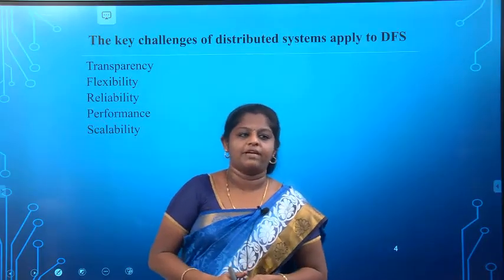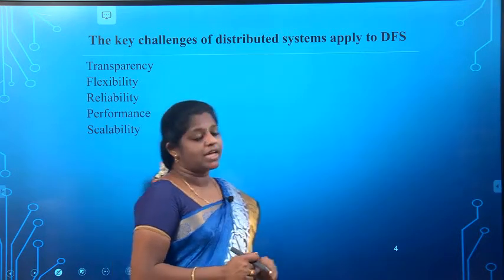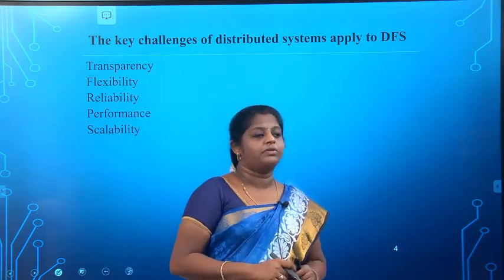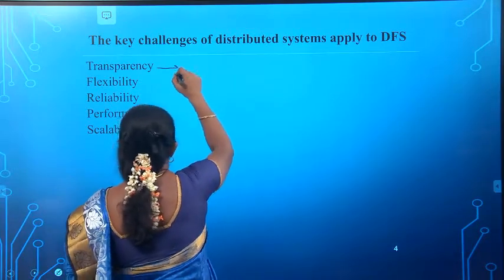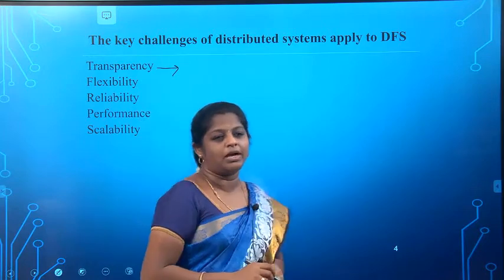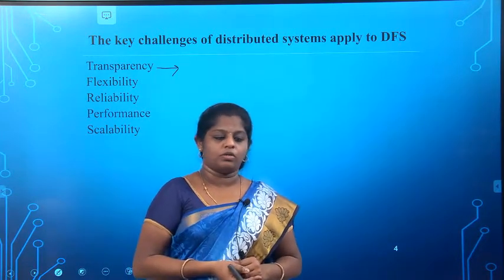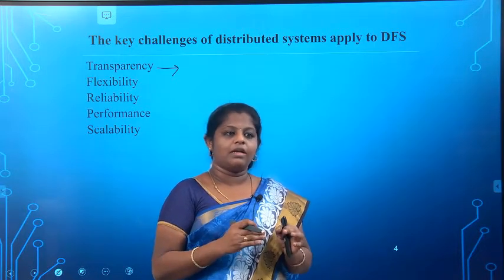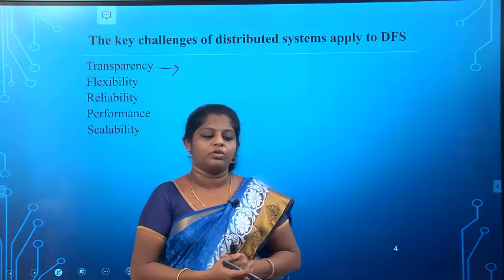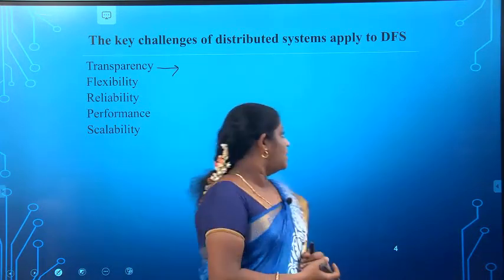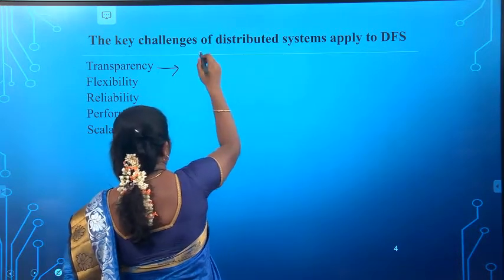So totally we have 7 challenges in designing the distributed system. Here, what are the challenges that are going to be applied to the distributed file system? The first one is transparency. Transparency means it is not going to show all the data to all the users. Only the information that is required is visible to the user. In this transparency, related to the distributed file system, we have 4 concepts.